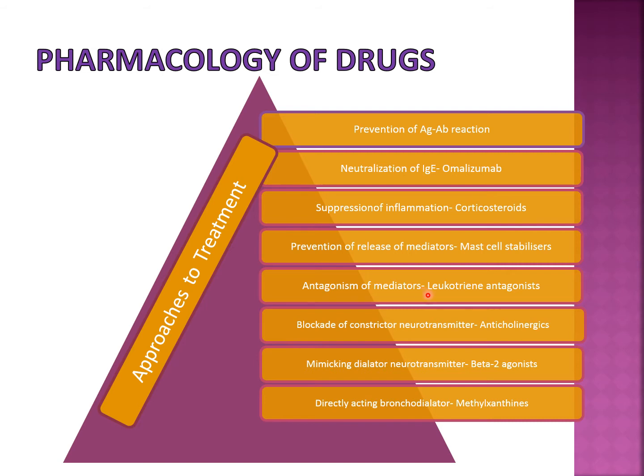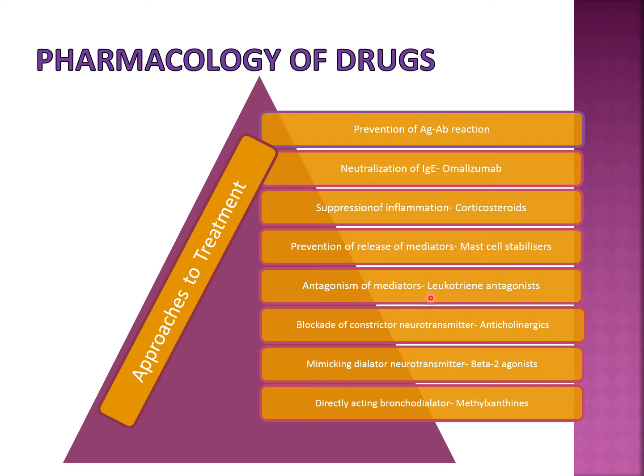Now from mast cells, which mediators are mainly released? Yes, leukotrienes. We can prevent these leukotrienes, and there is the drug class called leukotriene antagonists, like montelukast and zafirlukast. They prevent the action of leukotrienes by antagonizing the cysteinyl leukotriene receptors. Now the next 3 drugs are nothing but bronchodilators. After the leukotrienes are released, they cause bronchoconstriction, and the patient will have breathlessness.